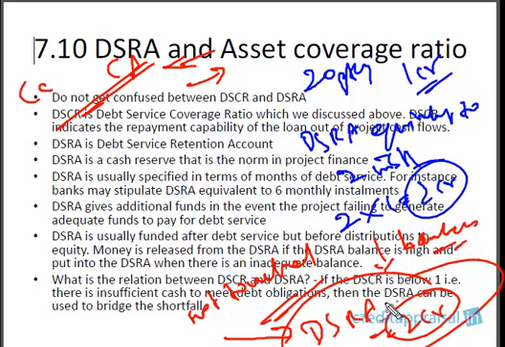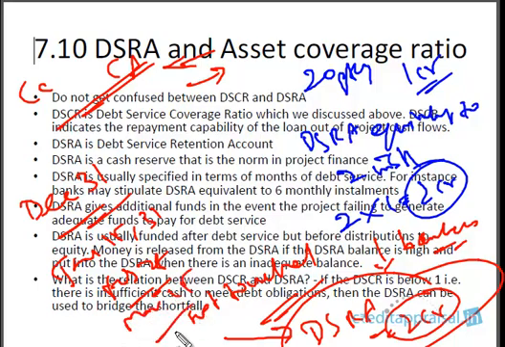So when does this DSRA come into the picture? Say a particular quarterly installment could not be met. Say December 31st is the due date, but it's Jan 15th or Jan 31st, February, and still the company is not paying, and the bankers feel there's a risk of this account turning into NPA. March 15th, so in another 15 days it is going to turn into NPA. So when the bankers become very concerned that this account is going to turn NPA, in a very critical case, they then draw from this DSRA. The bankers are allowed, they have the power to draw from this DSRA.